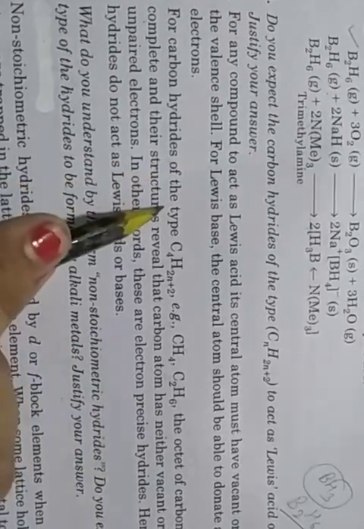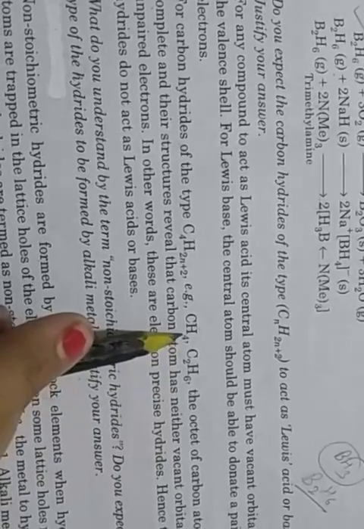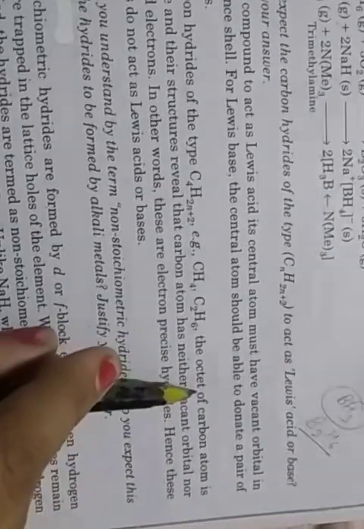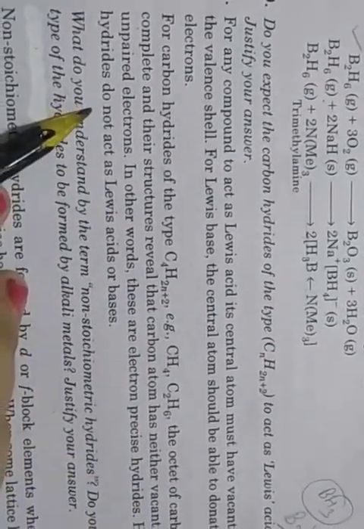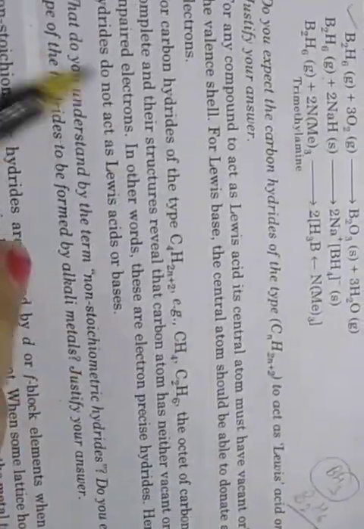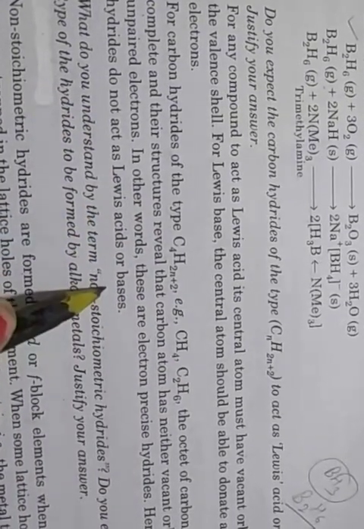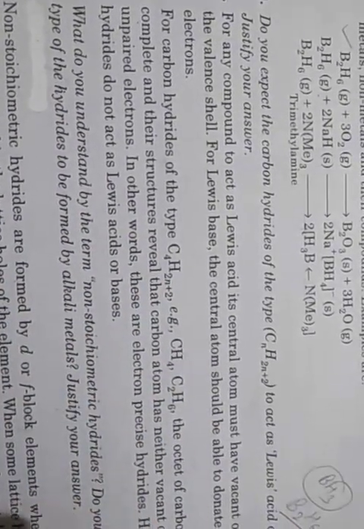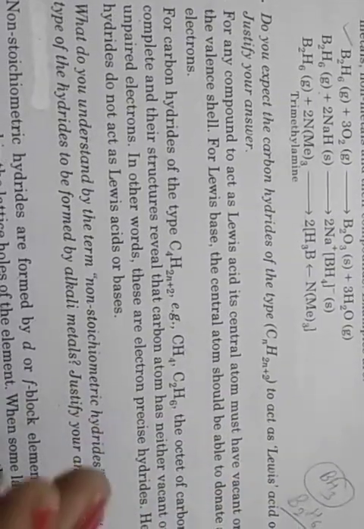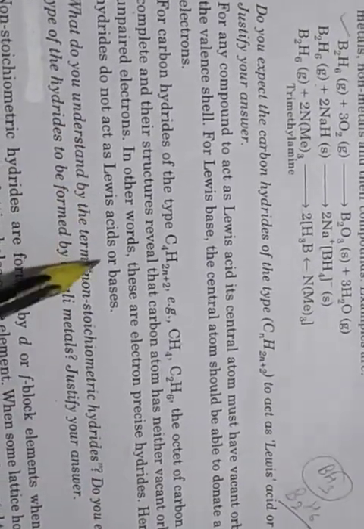So for carbon hydrides of the type CnH2n+2, for example CH4, C2H6, the octet of the carbon atom is complete, and their structures reveal that the carbon atom has neither a vacant orbital nor unpaired electrons. These are electron precise hydrides, so they do not act as a Lewis acid or base. It depends on whether the hydride is electron deficient, electron precise or electron rich.